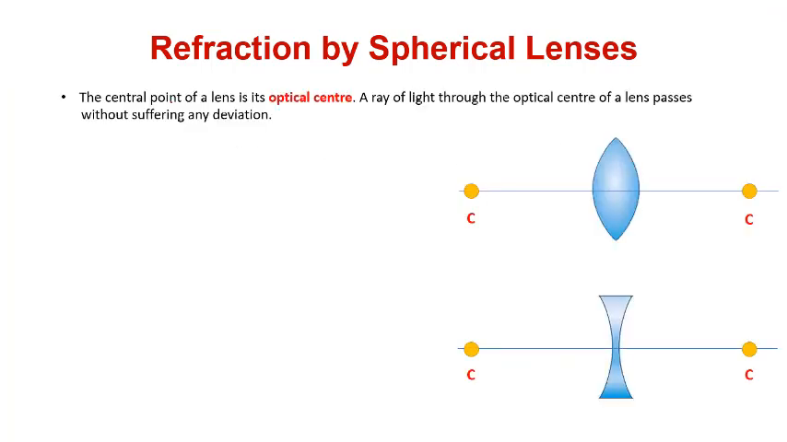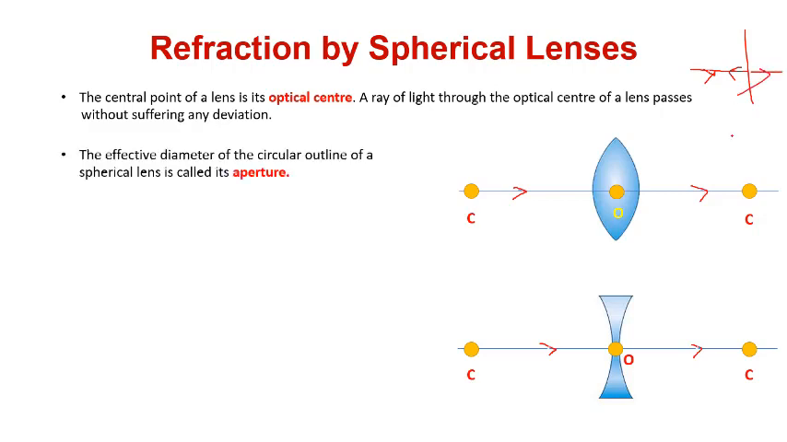Now the central point of the lens is the optical center. A ray of light through the optical center of a lens passes without suffering any deviation. In a mirror this point was called the pole, but here we call it the optical center, and any ray passing through this point will emerge without any deviation. In a mirror, if the incident ray goes at 90 degrees, it will come back at 90 degrees, but in refraction it will pass through.